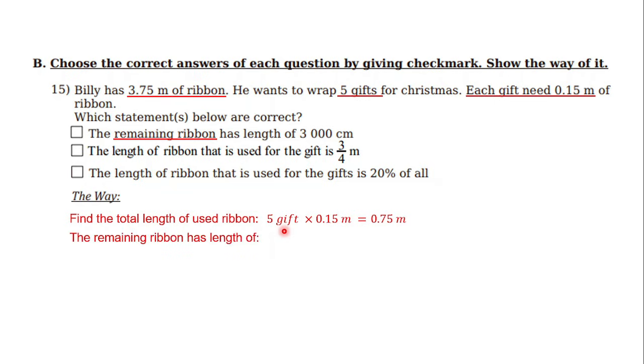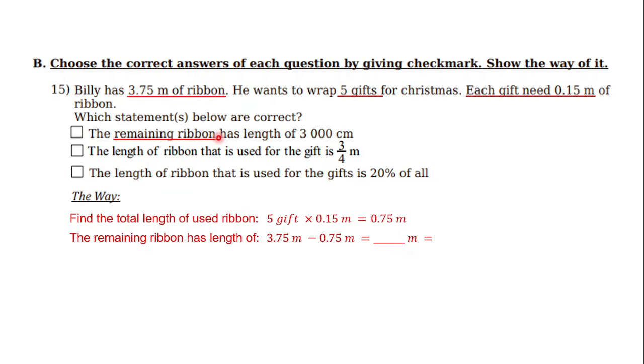Then for the remaining ribbon, just subtract 0.75, which we already obtained, from the initial length, which is 3.75. I think you know about it, yeah? I will leave a blank space here so you can find the answer. Blah blah blah meters.